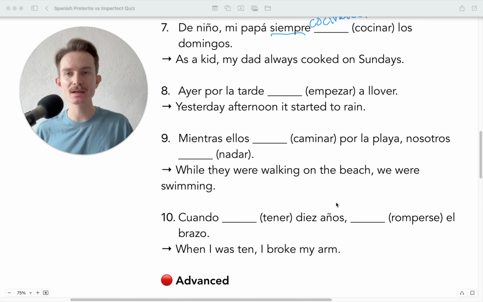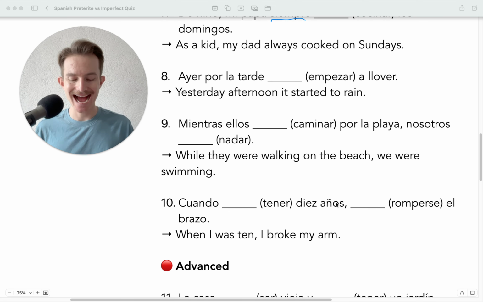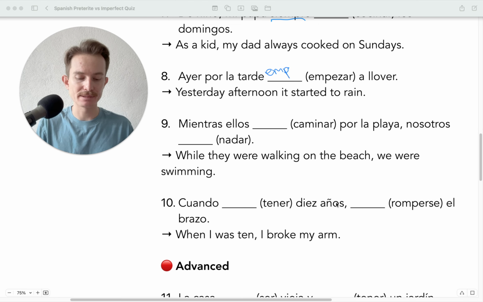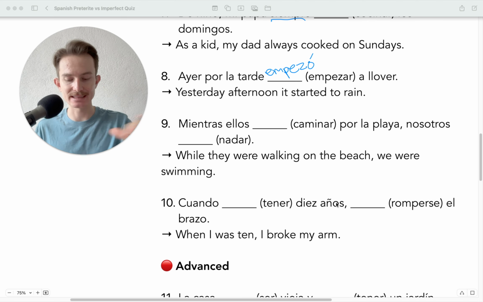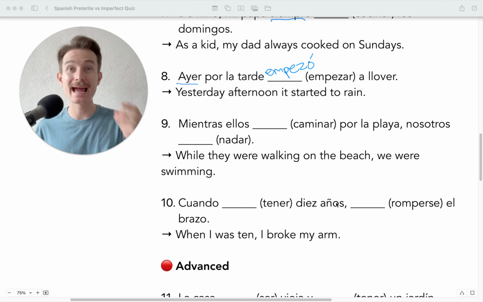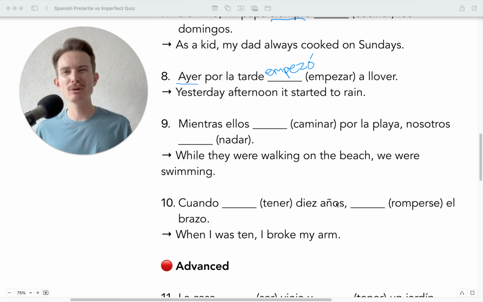Okay. Número 8. Ayer por la tarde blank a llover. Okay, so typically empezar is just preterite by nature because things begin and that's it, right? There's only really one beginning. But once again, we have yesterday, okay? Por la tarde empezó a llover. It wouldn't really sound natural to say it was starting to rain. No, it started to rain. Okay, that was a one-time thing.